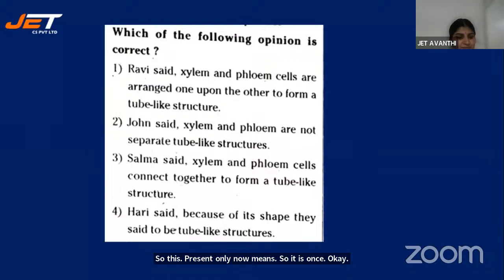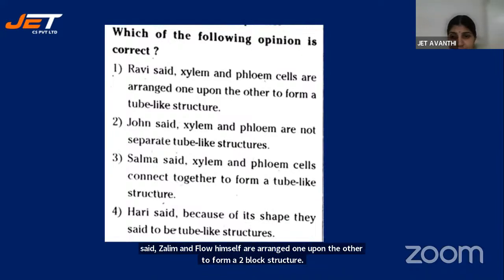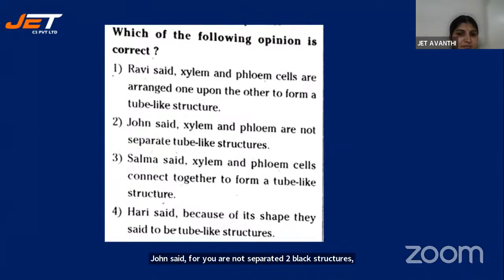The next question. Which of the following opinions is correct? Ravi said xylem and phloem cells are arranged one upon the other to form a tube-like structure. John said xylem and phloem are not separated tube-like structures. They are not separate. Salma said that xylem and phloem cells connect together to form a tube-like structure. Hari said because of its shape, they are said to be tube-like structures. So this is regarding plant transportation and the structure of xylem and phloem elements. So you have to give the answer.